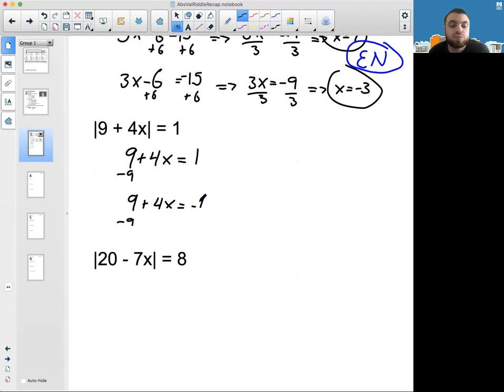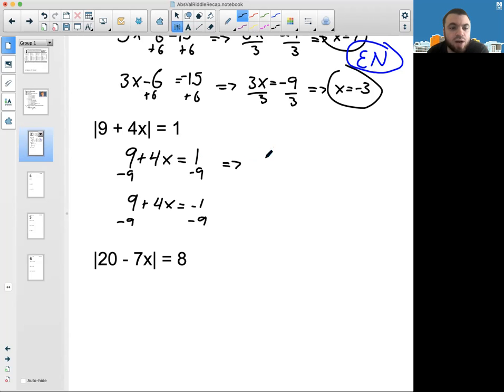I'm just going to start by subtracting the 9. One thing we do have to remember is you just want to get rid of the addition or subtraction before the multiplication and division. So you basically do PEMDAS backwards. First, you get rid of the addition and subtraction, and then you get rid of the multiplication and division. Some people say SADMEP.